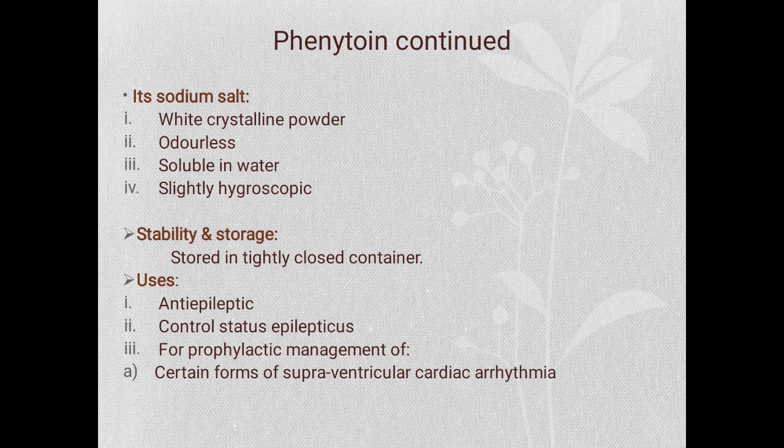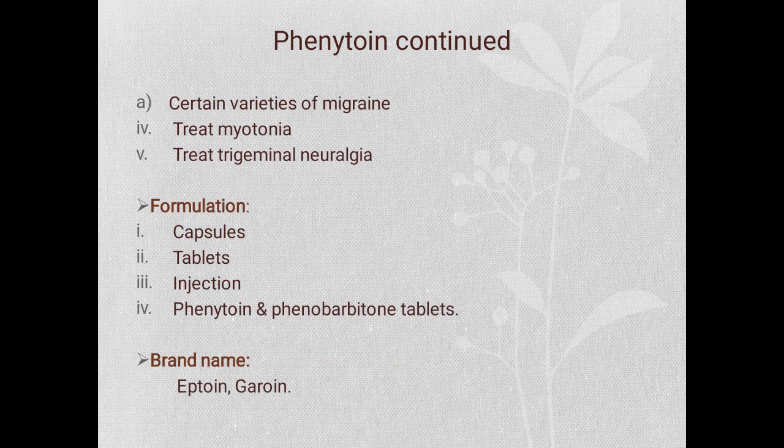Uses: it is used as an anti-epileptic agent to control status epilepticus, for prophylactic management of certain forms of supraventricular cardiac arrhythmias, certain varieties of migraine, to treat myotonia, and to treat trigeminal neuralgia. Formulations of phenytoin are capsule, tablet, injection, and phenytoin and phenobarbital tablet. Brand names Iptoin and Garoin.